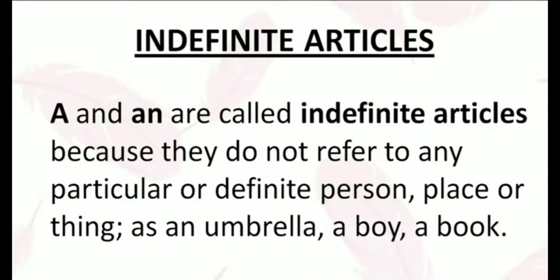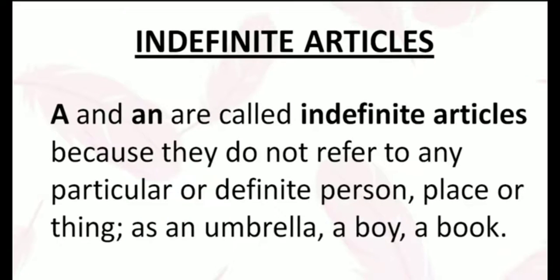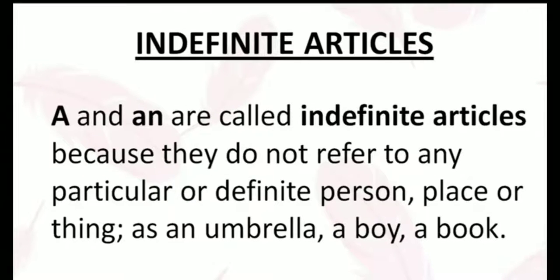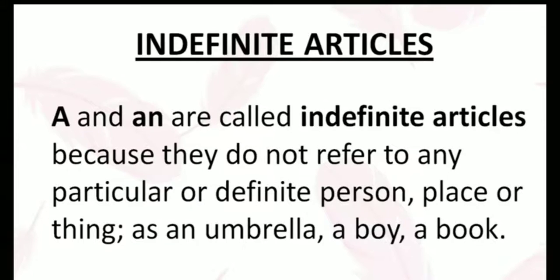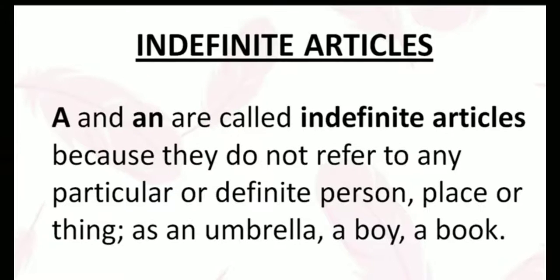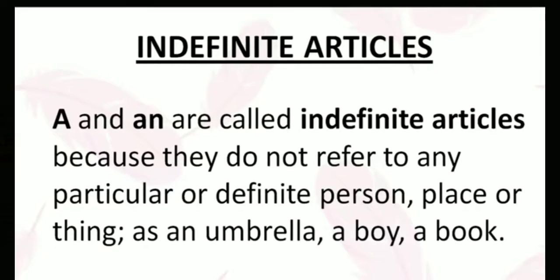Indefinite articles a and an are called indefinite articles because they do not refer to any particular or definite person, place, or thing. As an umbrella, a boy, and you can see a book. So these are indefinite articles. A and an are used to modify non-specific or non-particular nouns.